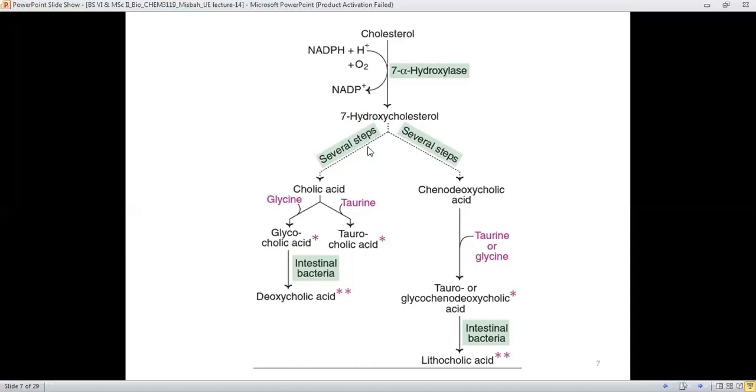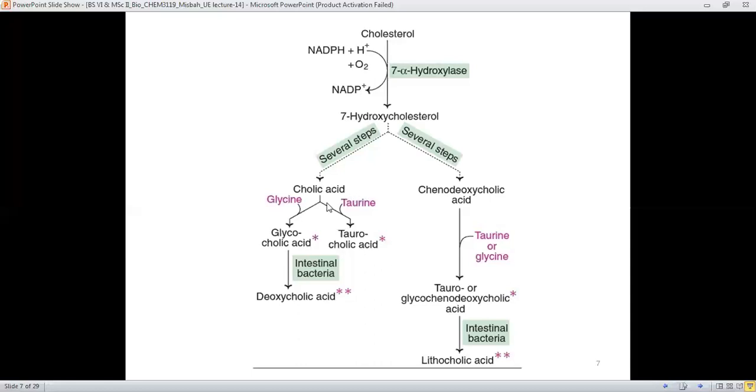It can attain this pathway after several reaction steps to convert it into cholic acid, and in another pathway it gets converted into chenodeoxycholic acid.